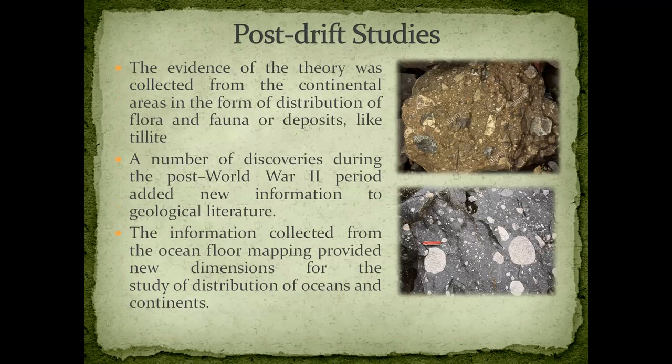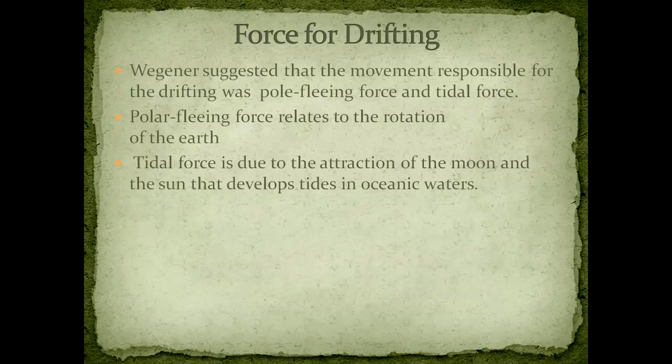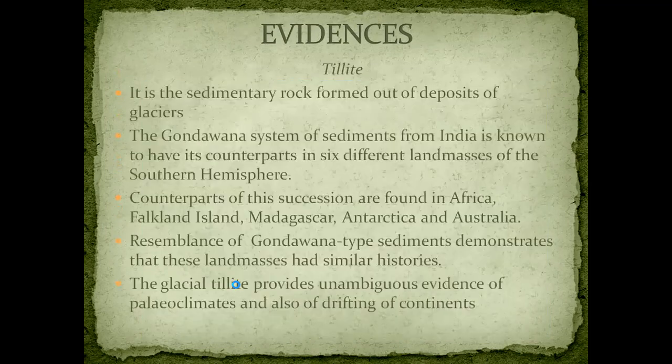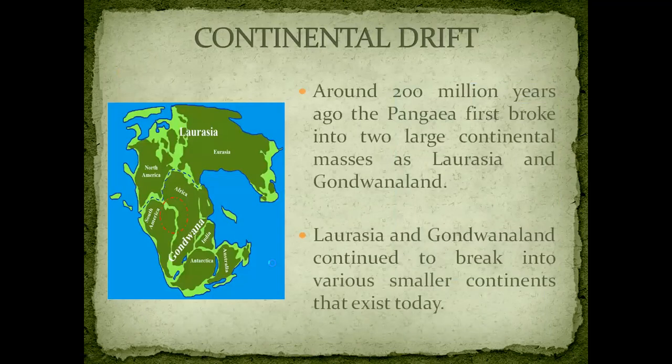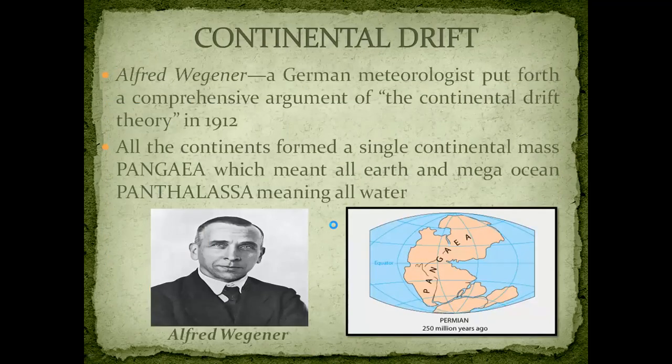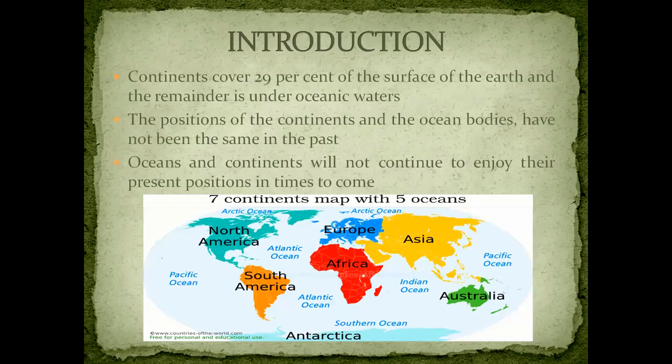So these are the evidences that he gave to show that all of them were together, but then he could not prove the reason behind this phenomenon, ठीक है, जिसके बारे में we will be studying in our next class. So today we just had an introduction where we talked about कि कैसे एक ही land था Pangaea, and here you can see वो divide हो गया था into two, and then आगे जाके और divisions हो गए. So the evidences part we will do in our next class.